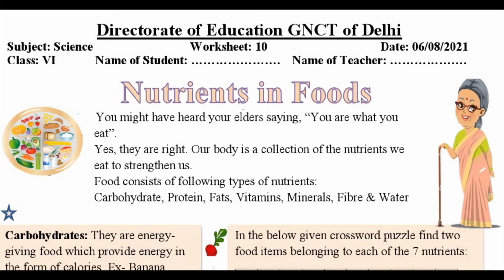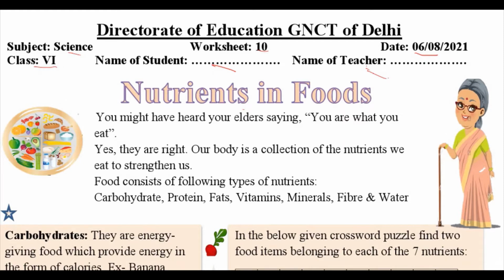Friends, in this video we are going to solve worksheet number 10 by DOE. So the subject is science, the date is 6 August 2021, class is 6. Here you have to write your name and here your class teacher's name. As you know, the subject is science, and today's topic is nutrients in foods.